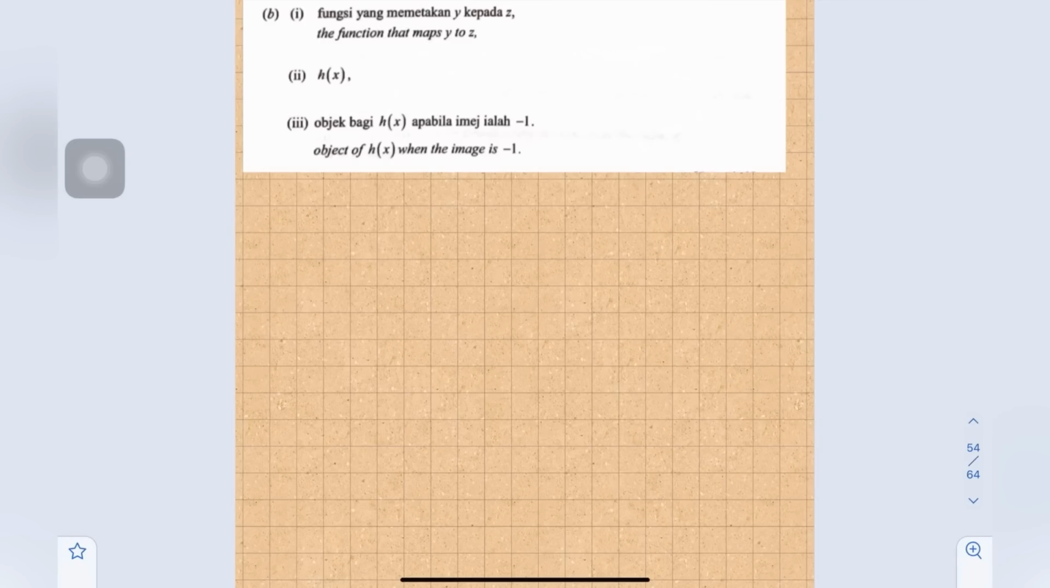Question 3, find the object of h(x) when the image is negative 1. Just now we have h(x) equals x plus 5 over 2x minus 5. Now we are going to find the object, meaning the value of x if the given image is negative 1. So x plus 5 over 2x minus 5 equals negative 1.